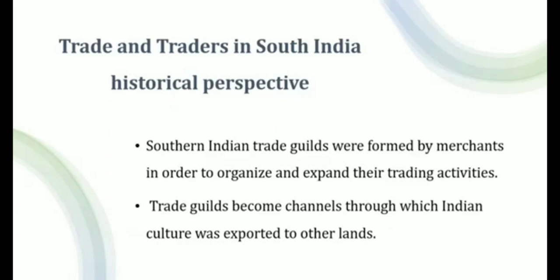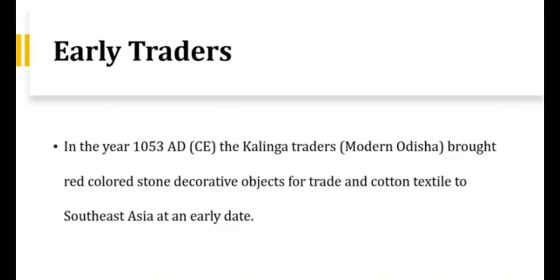And to expand the trading activities. So what did this group do? The Indian culture was exported to other lands. With the help of the trade groups only, whatever goods and services they produced were exported to other countries. Very clear.